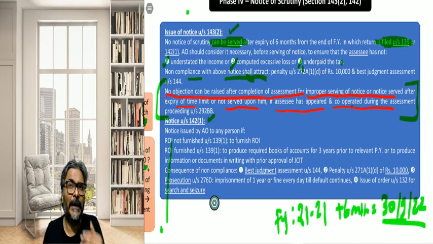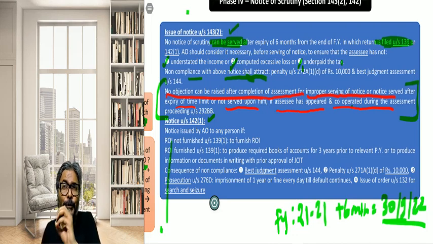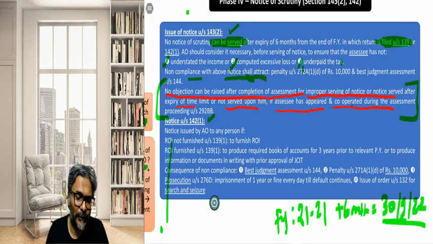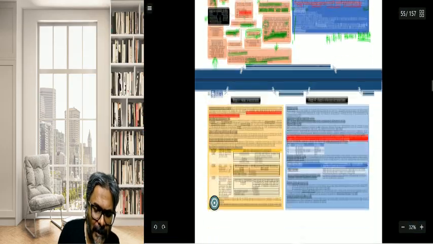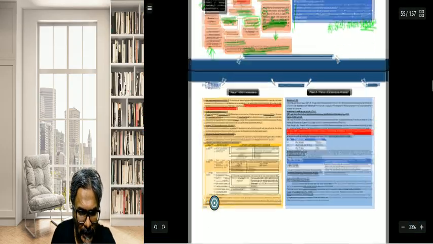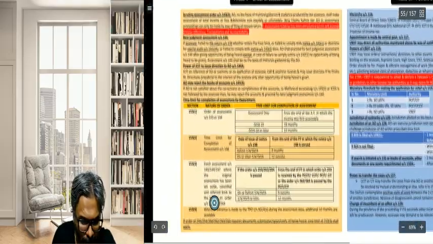The notice would be deemed to be valid and the assessee would be stopped from laying his objection as to the validity of the notice of scrutiny. So that is how the things have to be looked upon.